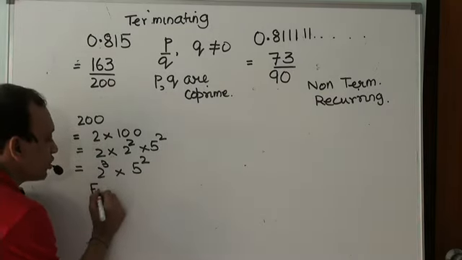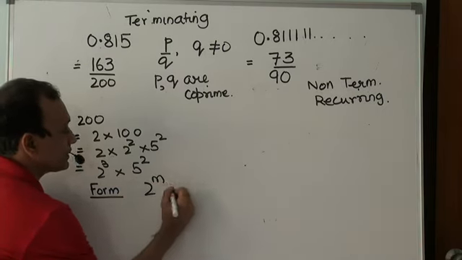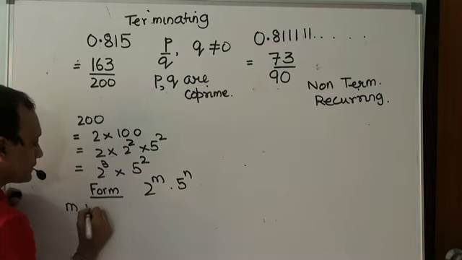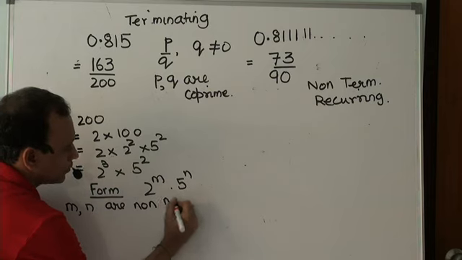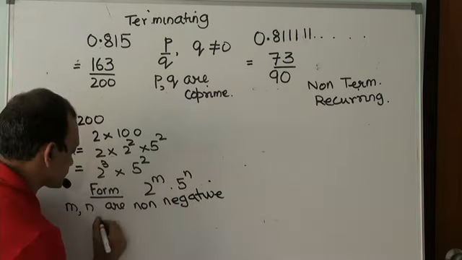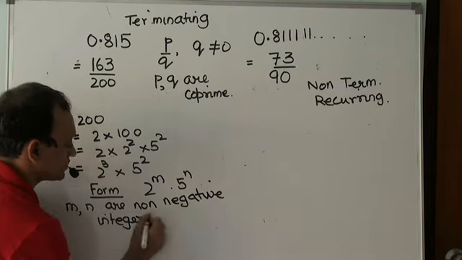The form of the denominator is 2 to the power m into 5 to the power n, where m and n are non-negative integers. Yes or no?